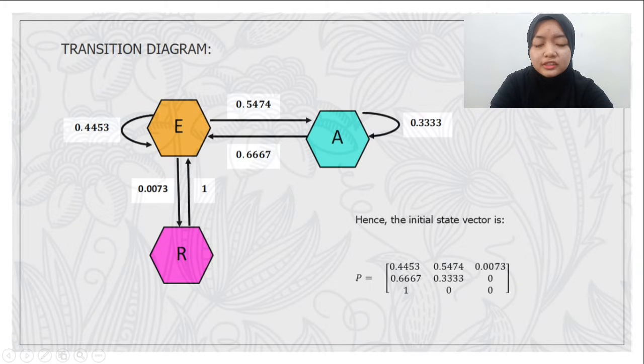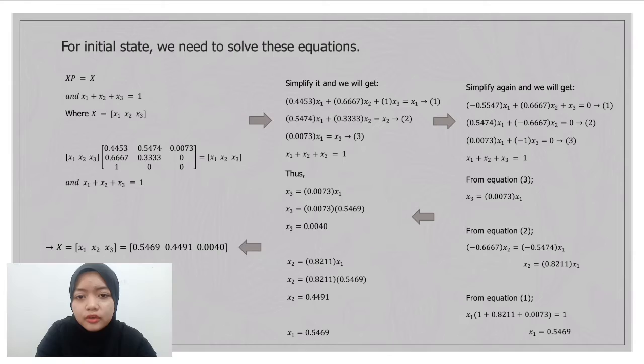This is the transition diagram for our data. And the initial state vector is P equal to 0.4453, 0.6667, 1, 0.5474, 0.3333, 0.0073, and 0.